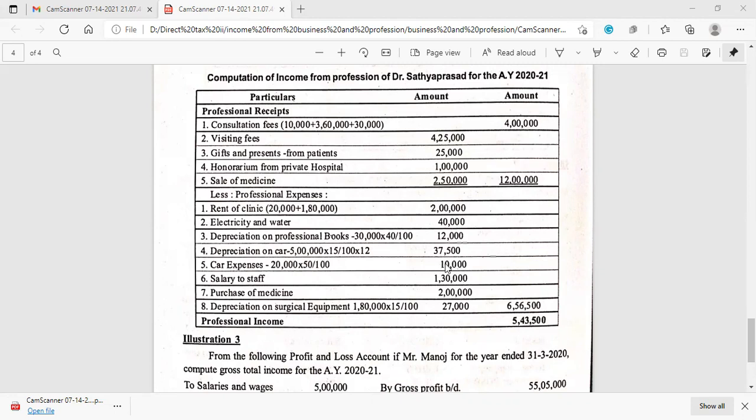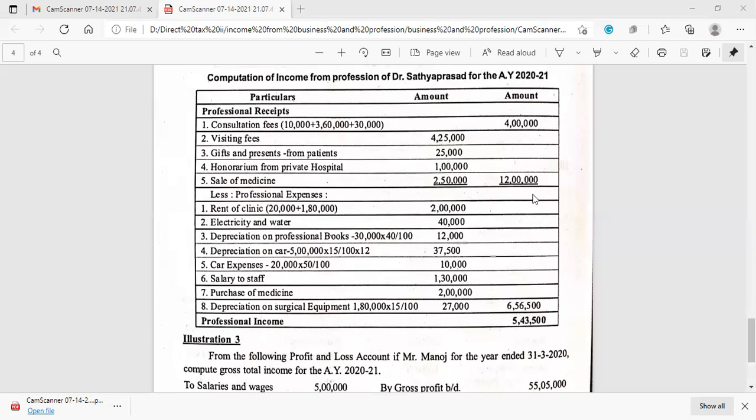So 20,000 into 1/2 will get 10,000. Then salary to staff 1,30,000. Purchase of medicine 2 lakh. Depreciation on surgical equipment on 1,80,000 at the rate of 15% will be 27,000.